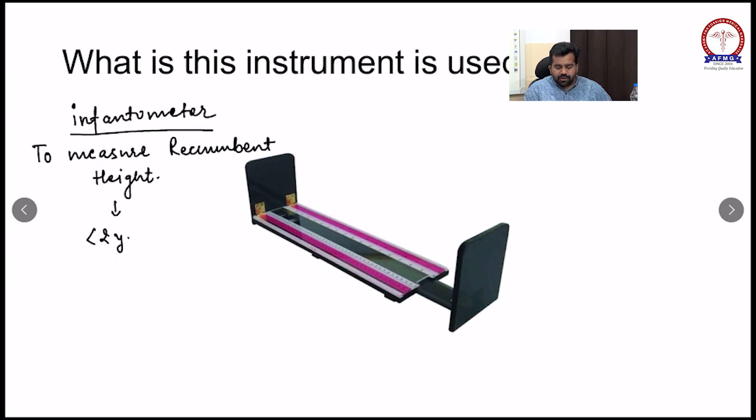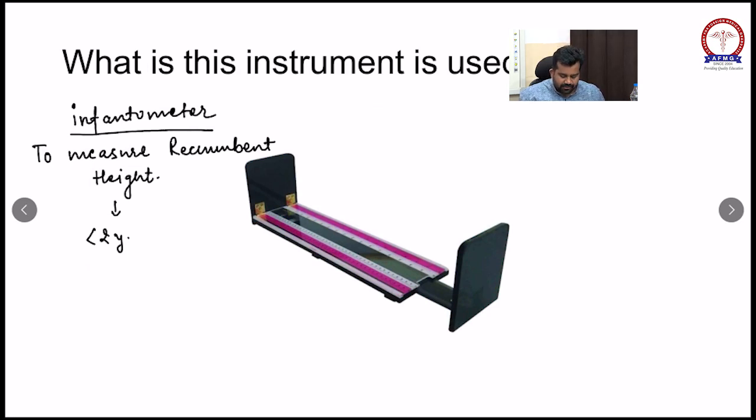What is the most common cause of short stature in childhood? The most common cause of short stature in childhood is constitutional delay in growth and puberty.